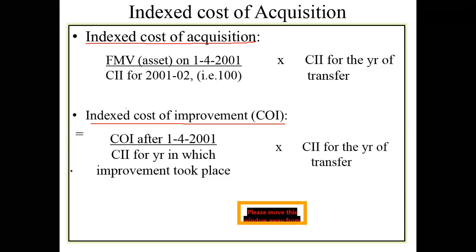Sir, in the indexed cost of acquisition formula, I guess we have to take fair market value or cost of acquisition, whichever is lower, right? Yes, sir. But that whichever-is-lower concept was applicable when the base year was considered as 1981. Yes, sir. But in 2001 there is no concept called whichever is lower. It has to be fair market value only. Okay, sir.